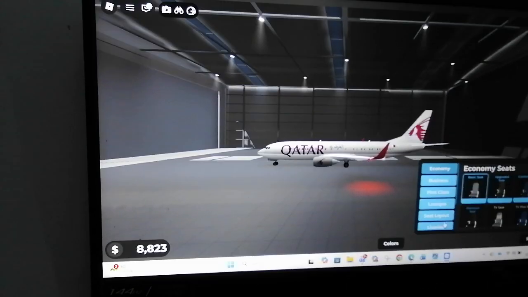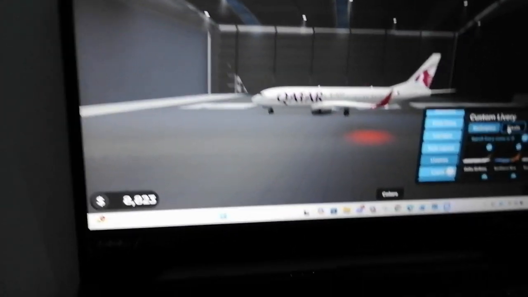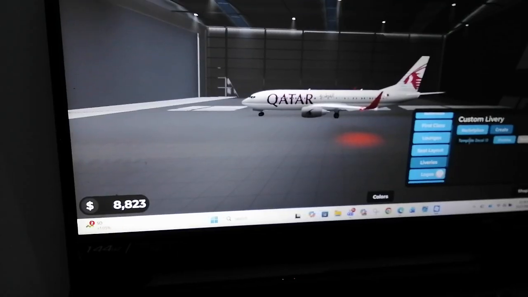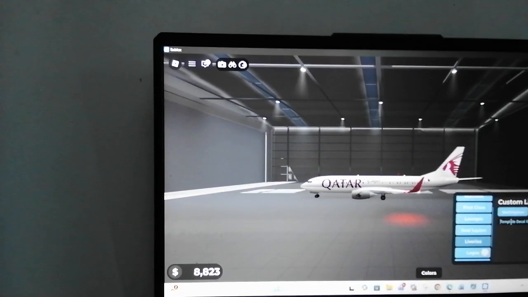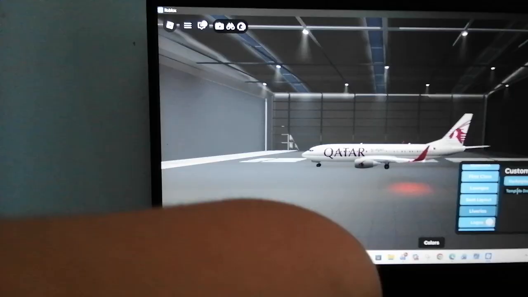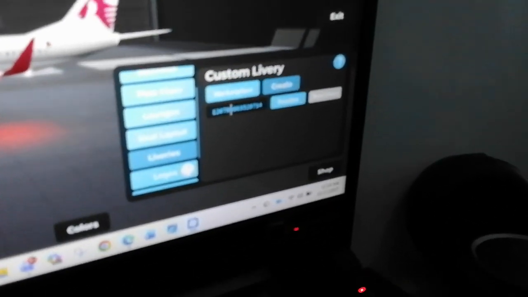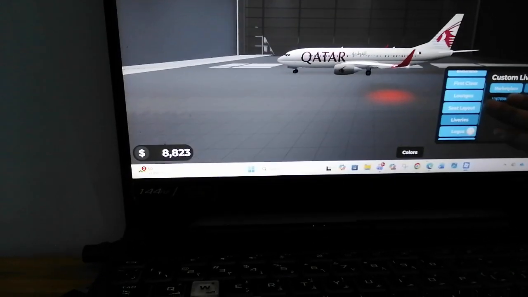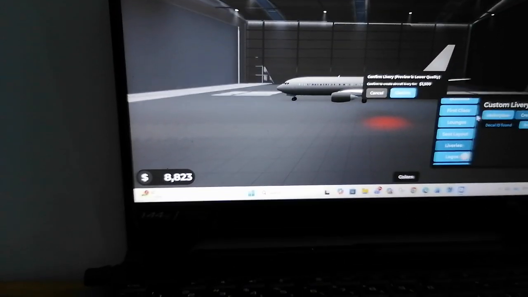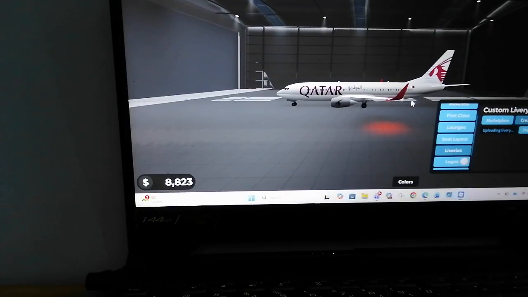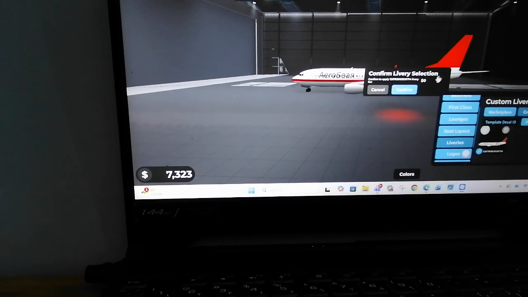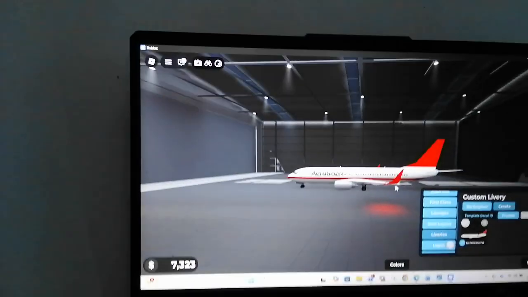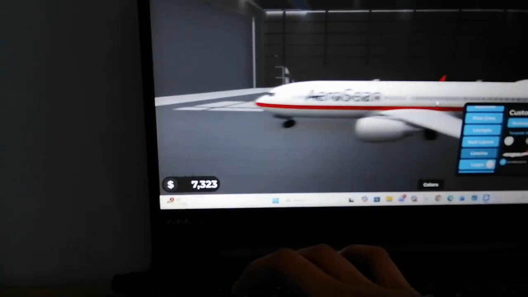And then go to shop. And then go to liveries. Go click create. I will copy and paste. Let's paste. Boom. And then this shows your ID. This time I'm not showing you the ID. Do not copy it. Then there, preview. Your airline is finished. So this is my airline.